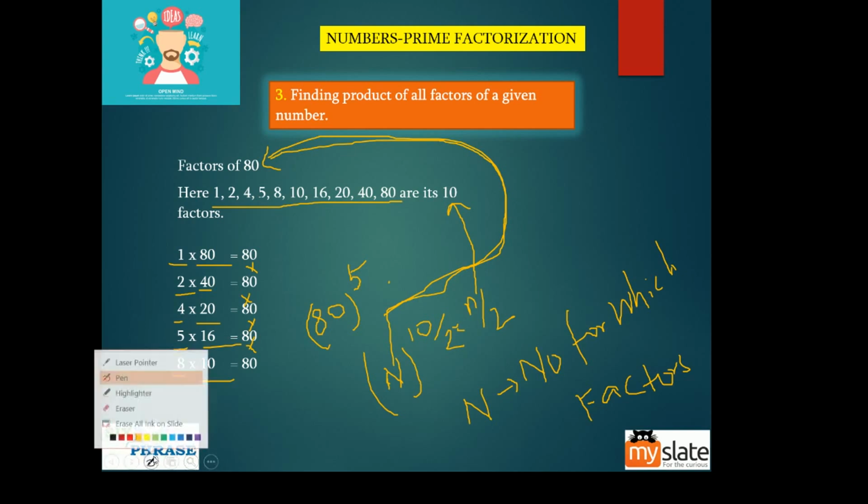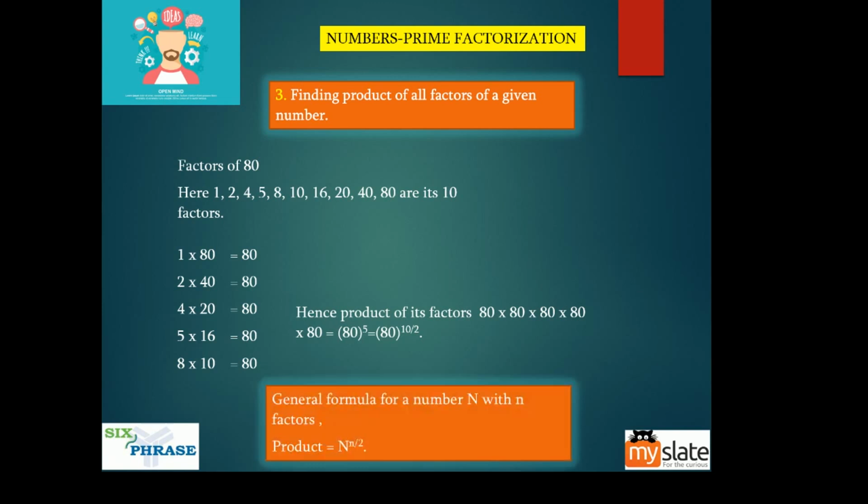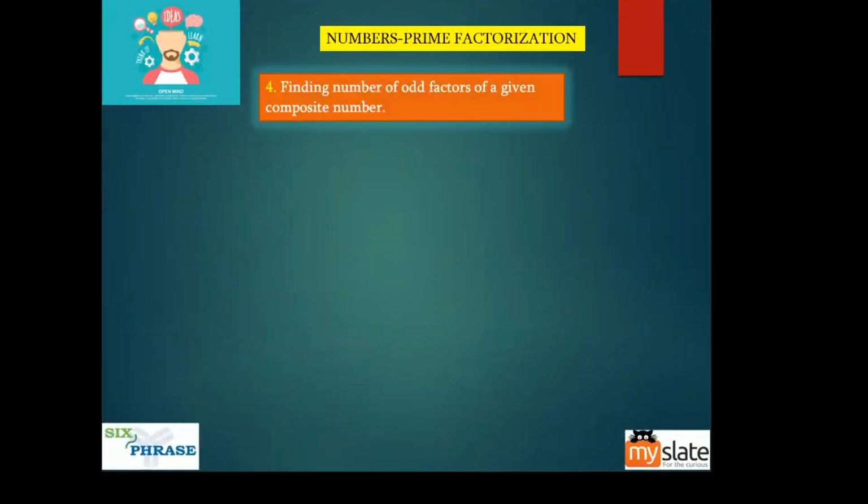So you can see hence the product of its factors is 80 power 5, which is 80 power 10 by 2. Okay, so the general formula for a number n with n factors is product is equal to n by 2. Now the fourth application is finding the number of odd factors of a given composite number. You are given a composite number, you are going to find the odd factors.